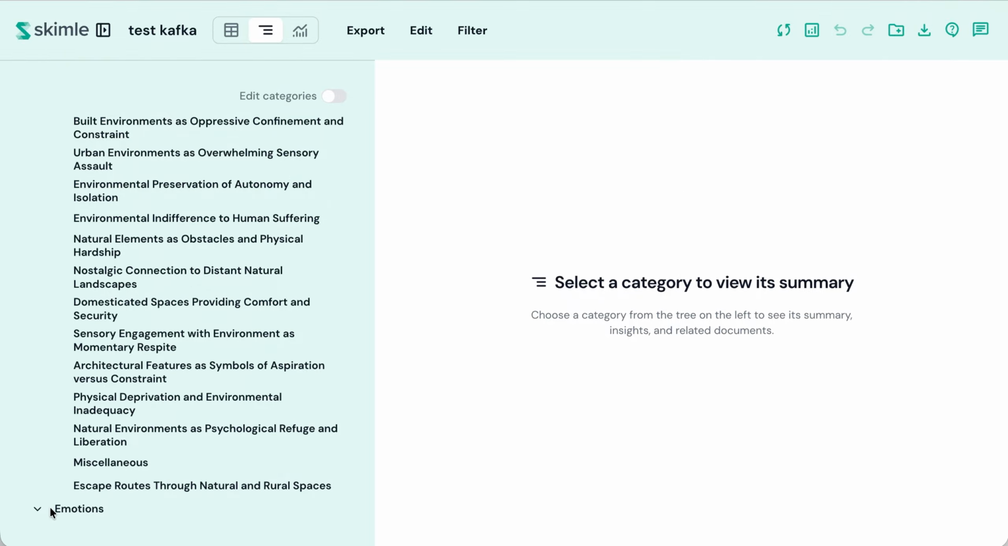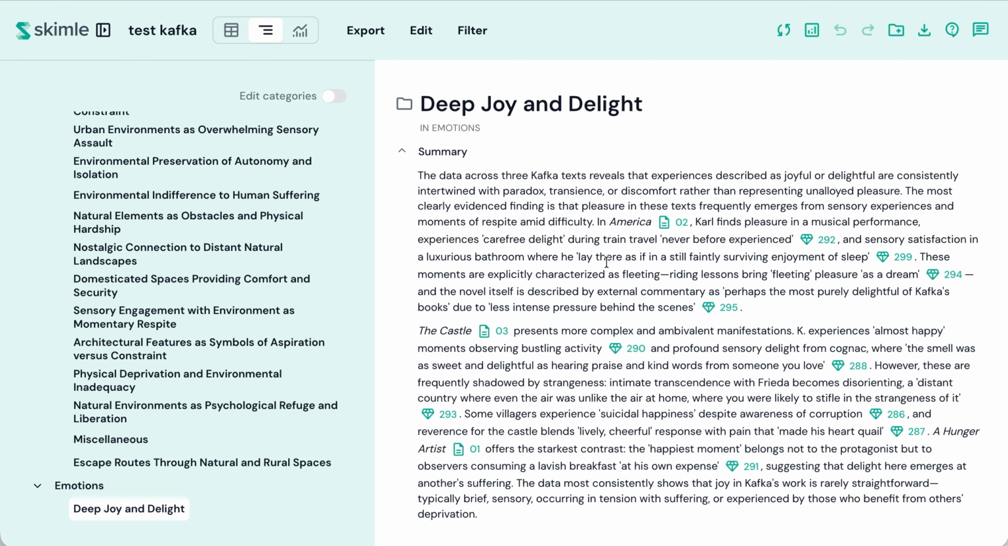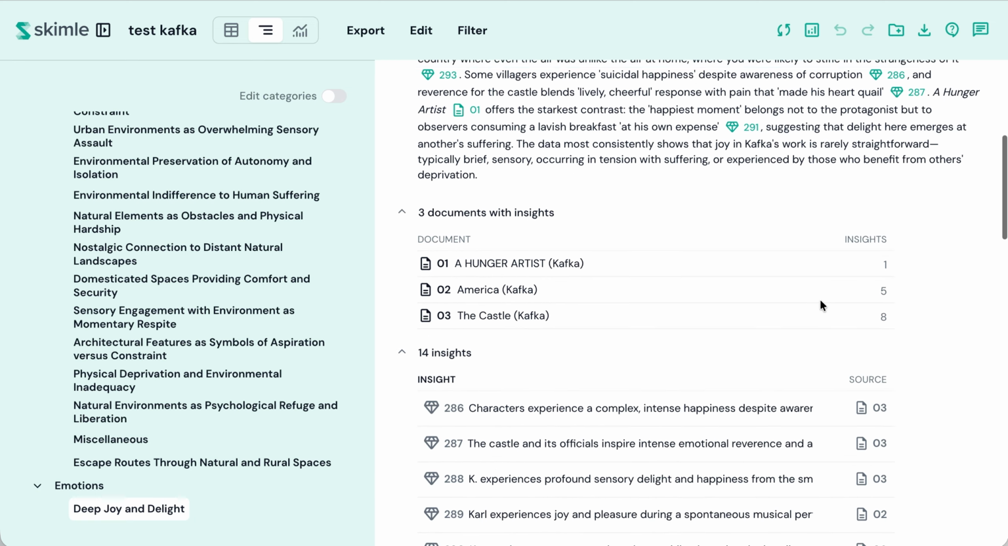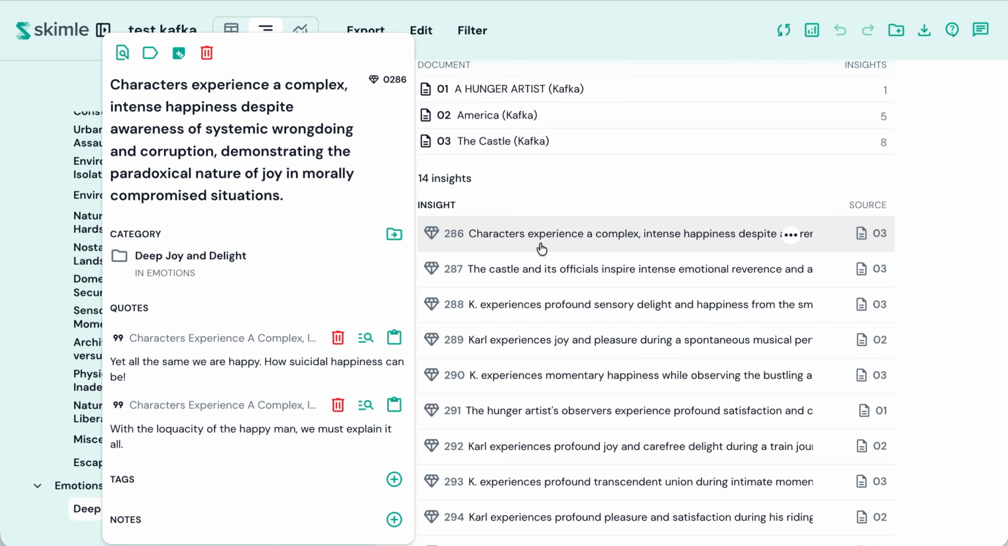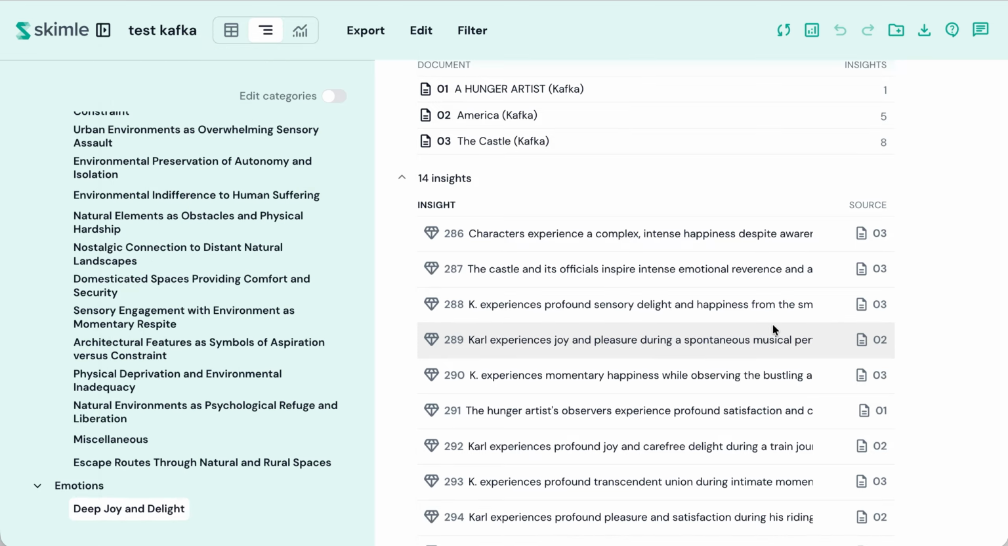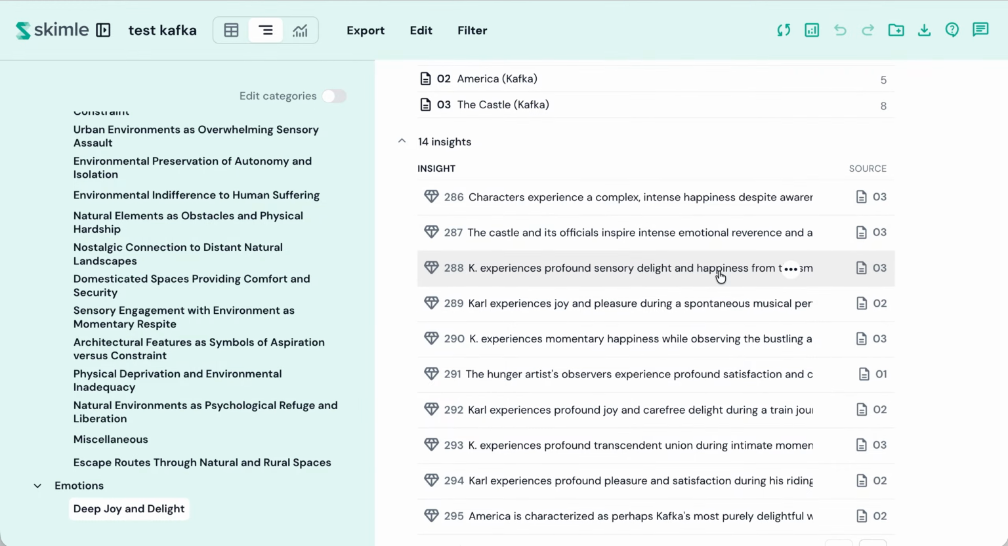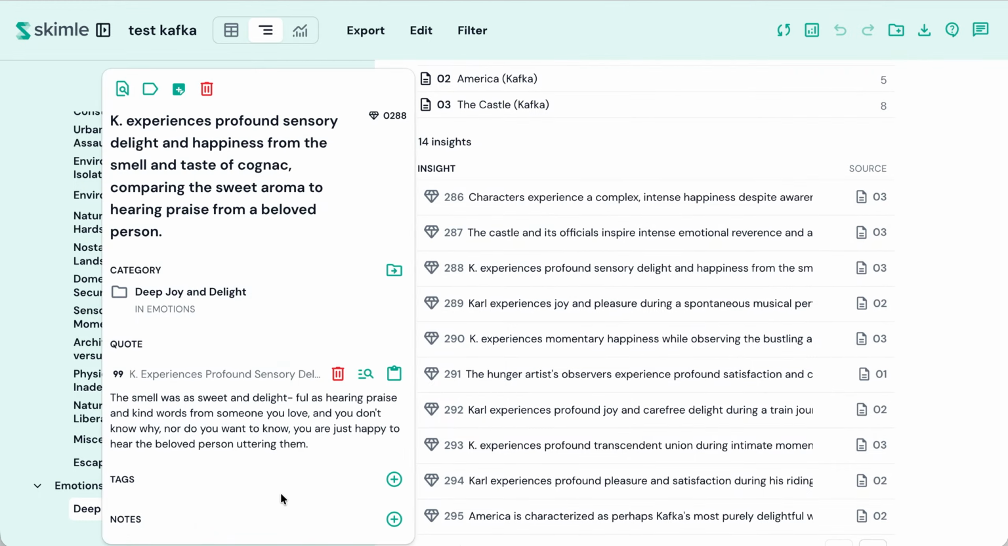Okay, let's see. Emotions, deep joy and delight. Oh, it already created the summary. And here you see the characters experience complex, intense happiness, how suicidal happiness can be. Yes. And profound sensory delight and happiness. You don't know why, nor do you want to know. You are just happy to hear the beloved person uttering them.